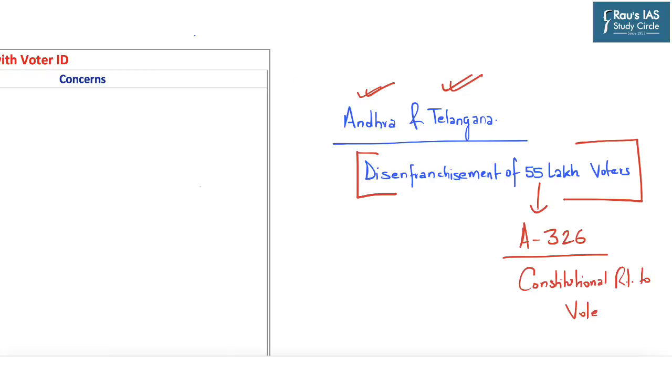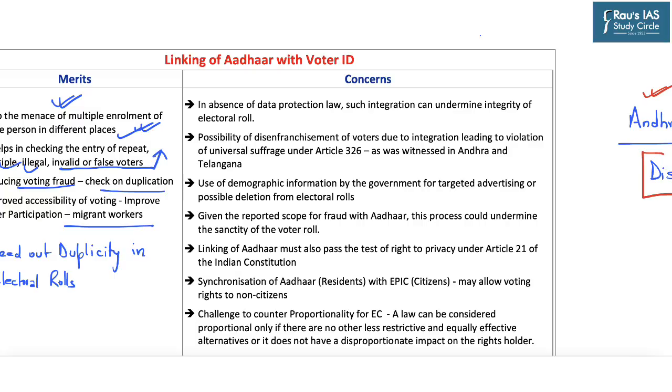So based on previous experiences, this can be said to be one of the major concerns for citizens, especially regarding the disenfranchisement which is possible when Aadhaar card is linked with voter ID. So one of the concerns highlights the possibility of disenfranchisement of voters due to integration, leading to violation of universal suffrage under Article 326, as was witnessed in Andhra and Telangana.